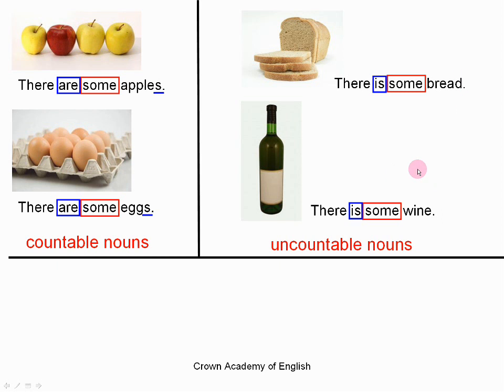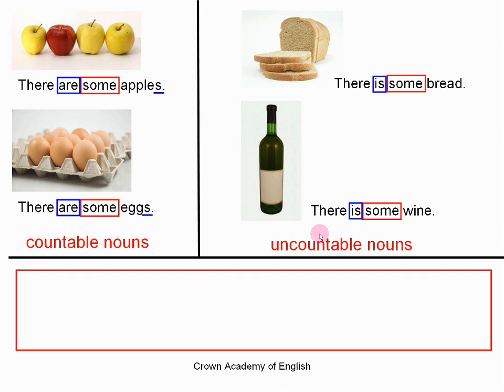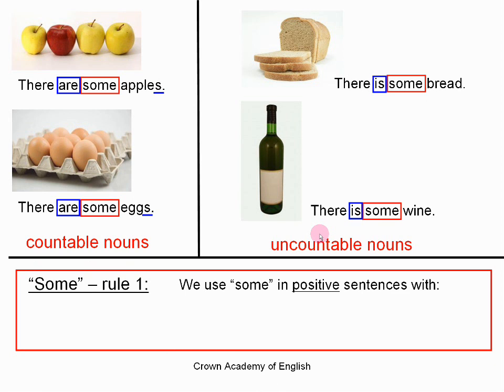And so we also use the word some for uncountable nouns in positive sentences. So, rule 1. We use some in positive sentences with countable nouns in the plural and uncountable nouns. Okay, so that is what we have seen here. We'll now look at the second rule.